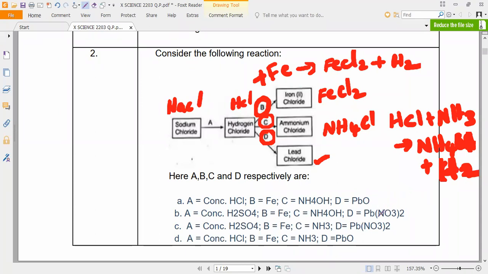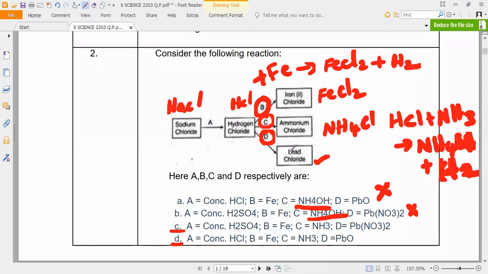Two options you can avoid. NH4OH is there in option C, and here also NH4Cl is there. This we can avoid. So either NH3, C or D will come. Is it yes, guys? Option C, sir.